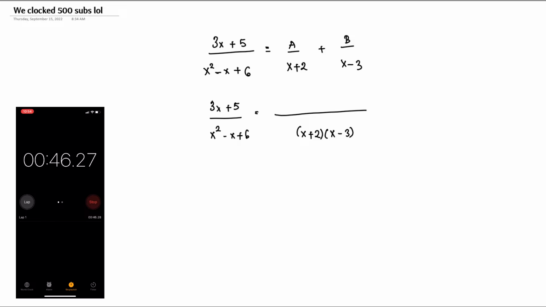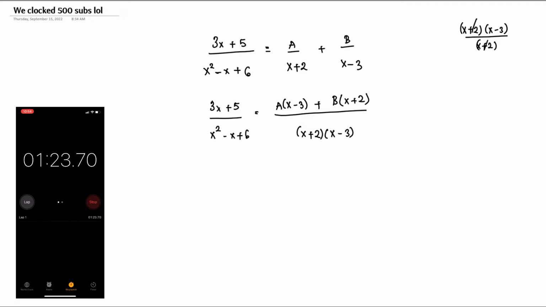The next step is for us to use what we have at the denominator to divide what we have up there. So x plus 2 times x minus 3 divided by x plus 2. Let's just put that somewhere here. So that's x plus 2, and now we have our x minus 3 divided by x plus 2, and this cancels this, we are left with x minus 3. So we have a times x minus 3, plus. If you do the same thing for x plus 2 times x minus 3 divided by x minus 3, we are going to have b into bracket x plus 2.